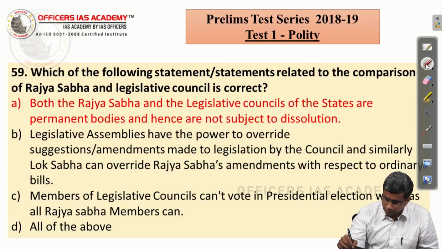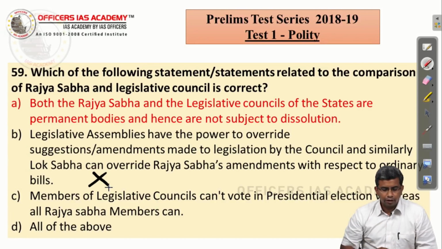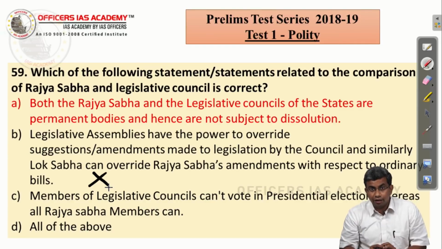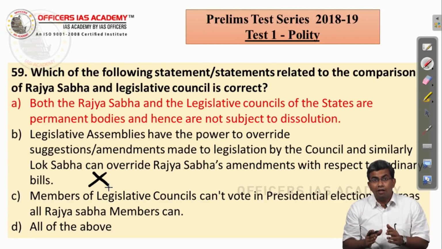So, the second statement is incorrect. Members of Legislative Councils can't vote in presidential election. That part of the statement is correct, whereas all members of Rajya Sabha can. That part of the statement is wrong.